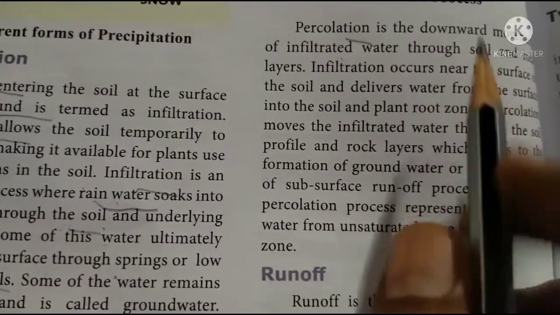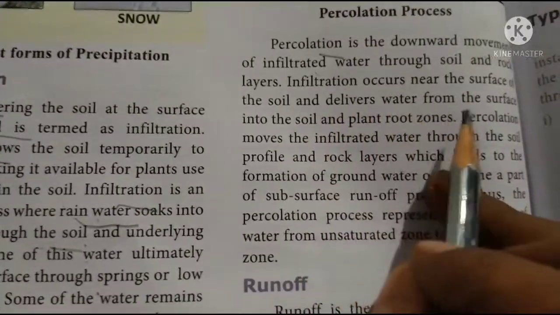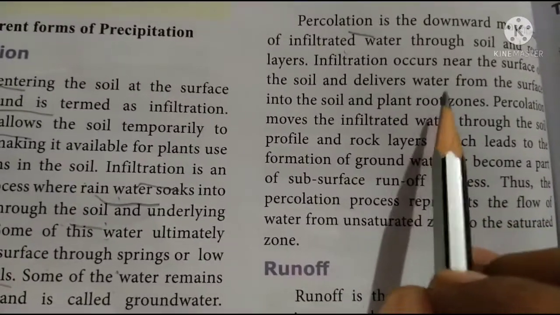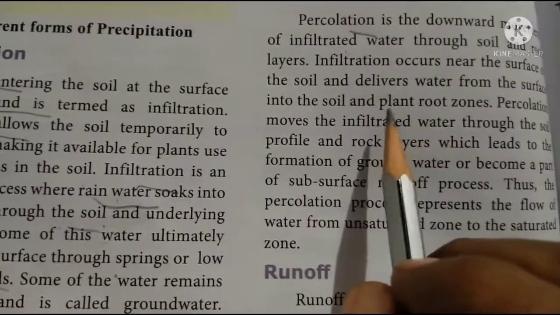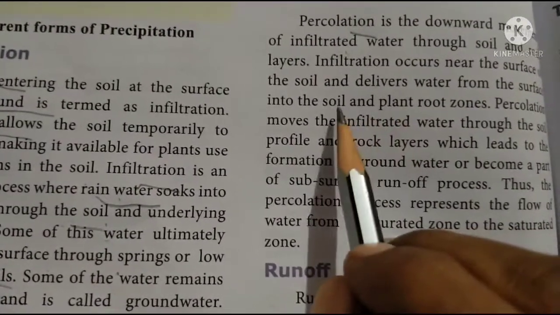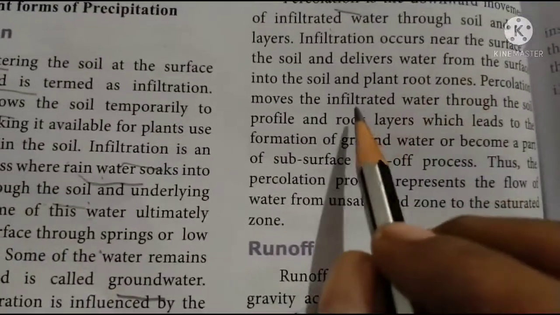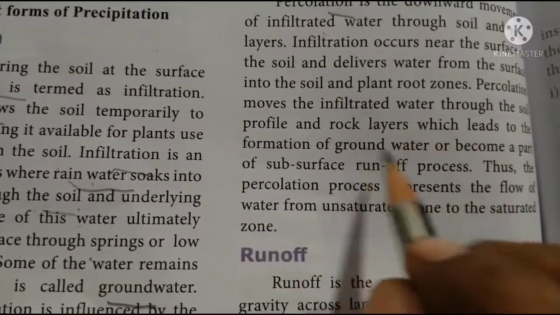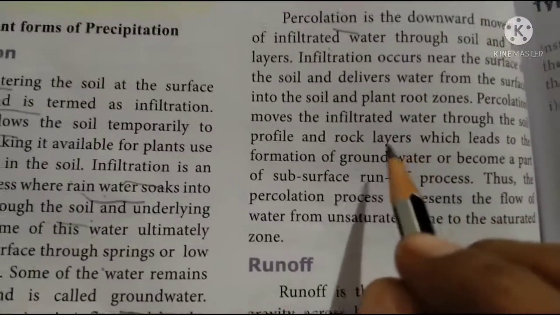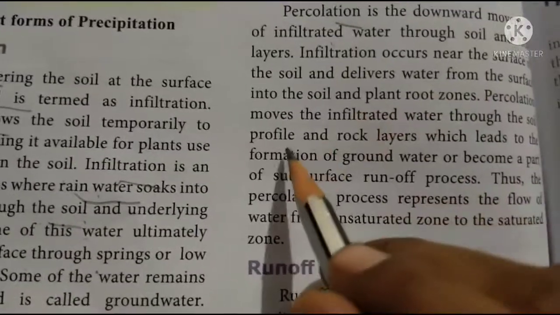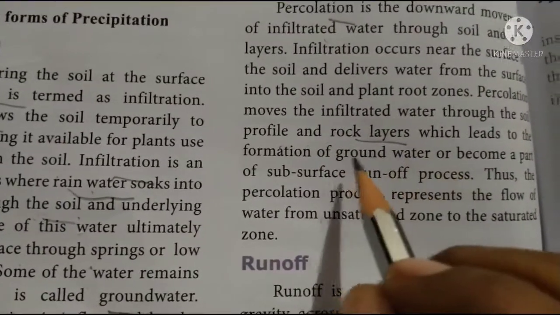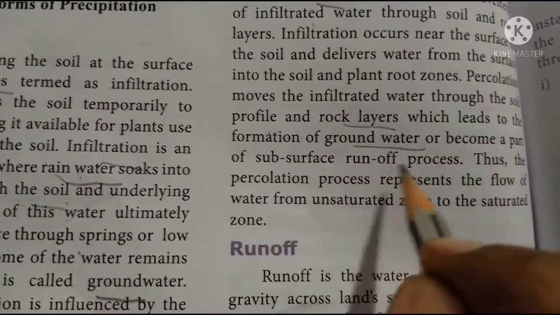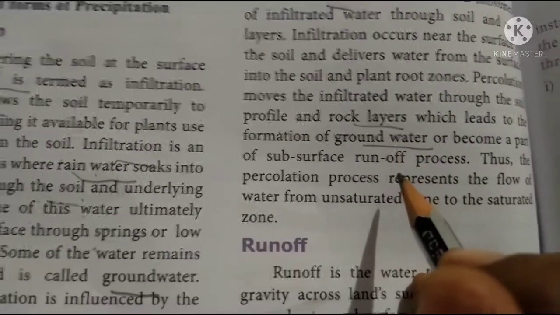And infiltration occurs near the surface of the soil and delivers water from the surface into the soil, the plant root zone. So this delivers water to plants and soil. And percolation moves infiltrated water through the soil profile and rock layers, which leads to the formation of groundwater or becomes a part of the surface runoff process.